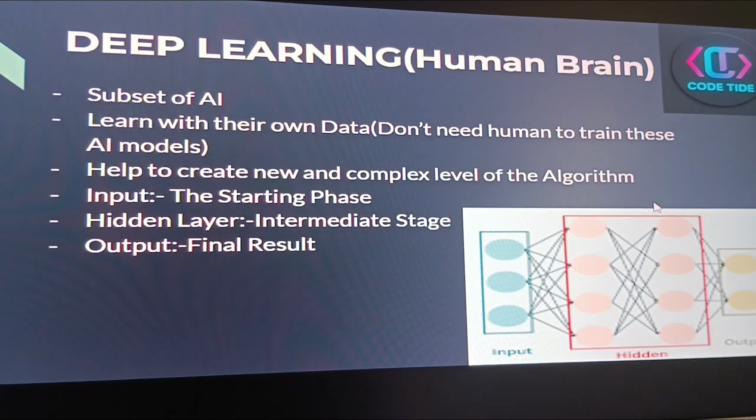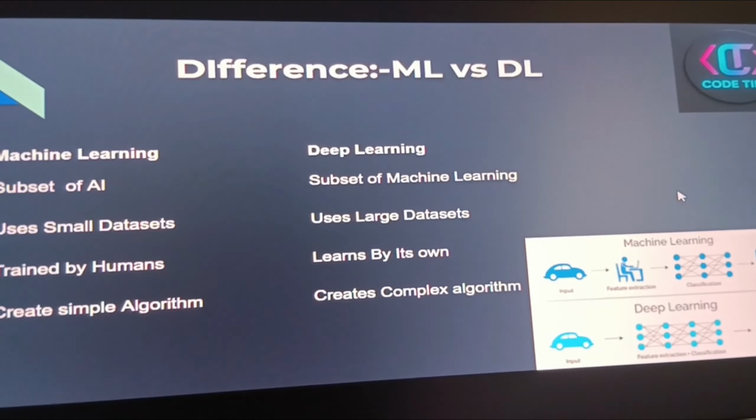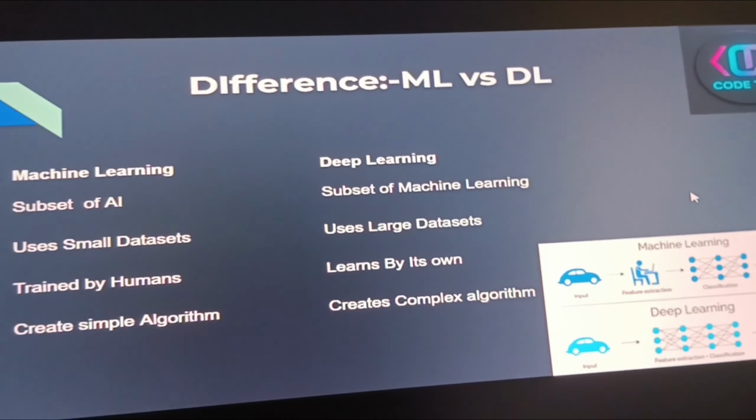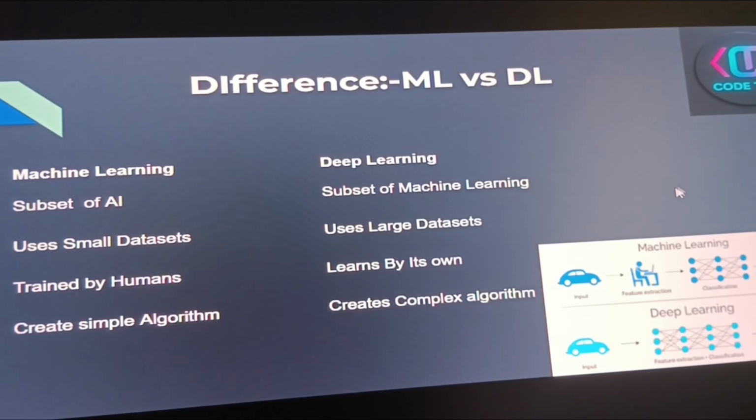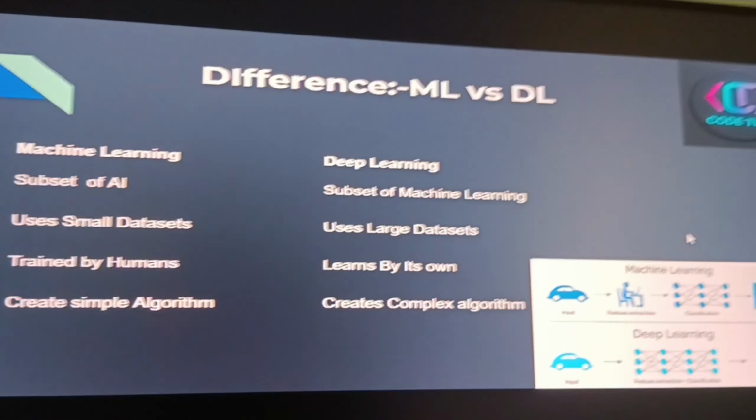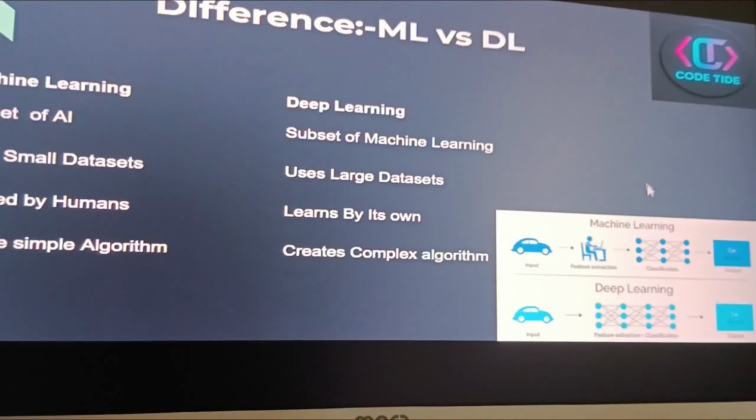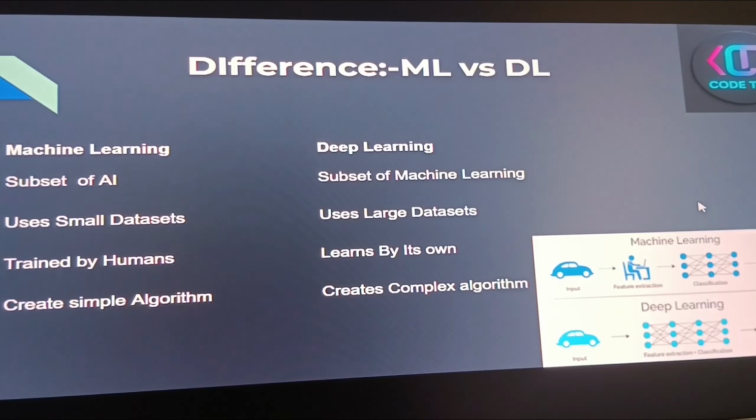The difference between machine learning and deep learning: machine learning is a subset of AI, and deep learning is a subset of machine learning. Machine learning uses small data sets, and deep learning uses large data sets. Machine learning is trained by humans, while deep learning learns on its own. Machine learning creates simple algorithms, and deep learning creates complex algorithms.